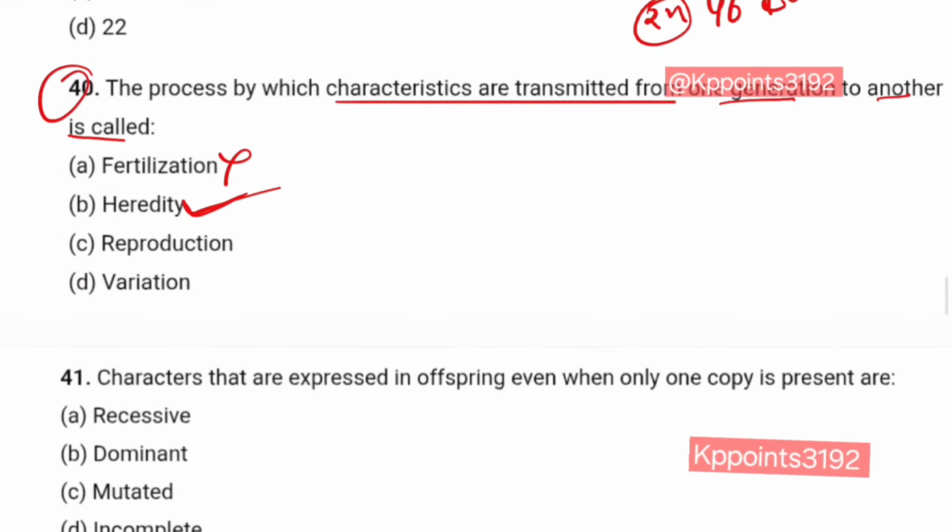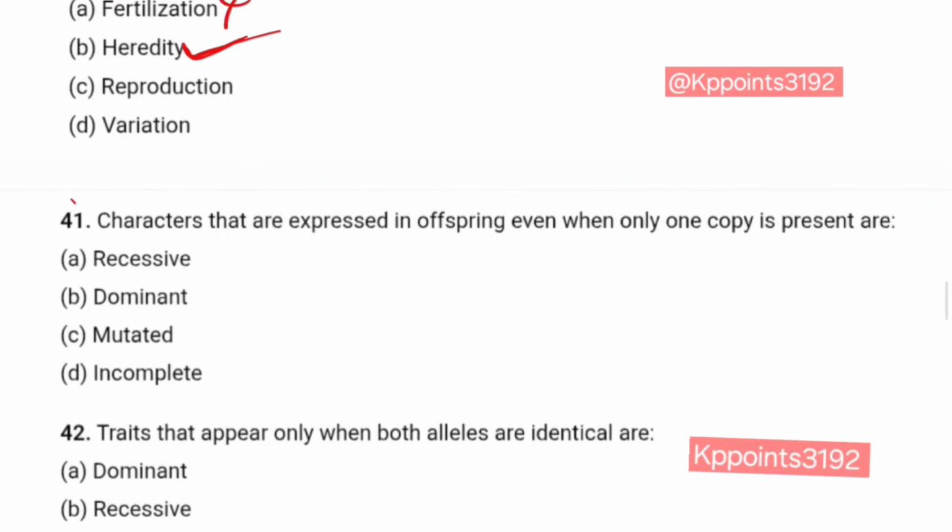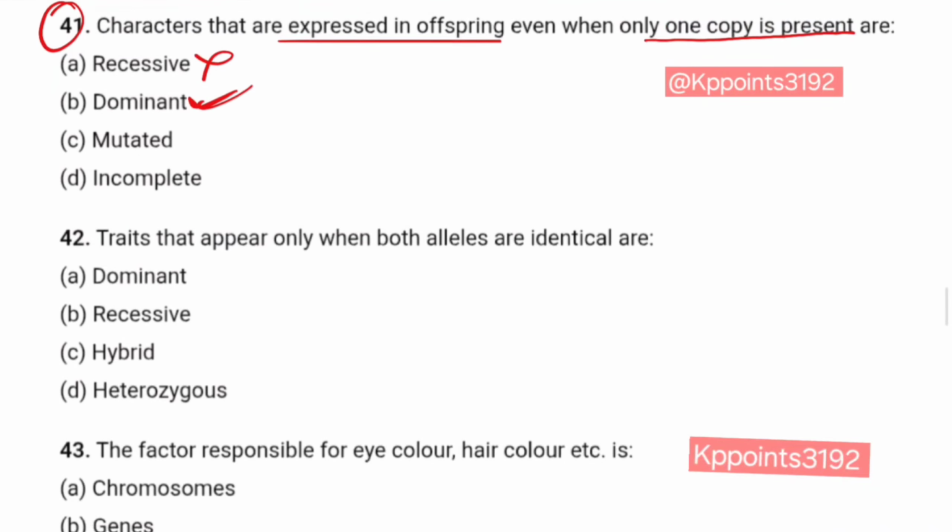Question number 40. The process by which characteristics are transmitted from one generation to another is called fertilization? Heredity? Yes, the correct answer is heredity. Question number 41. Characters that are expressed in offspring even when only one copy is present. Recessive? No. Dominant? Yes. Correct answer is B.